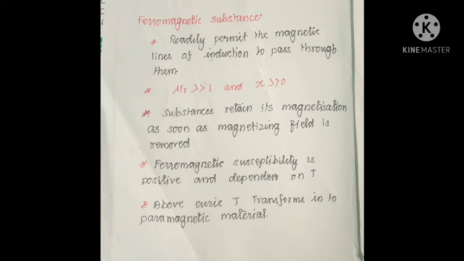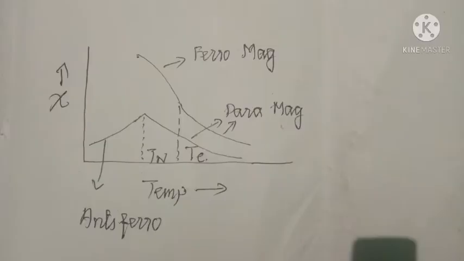One more important point, and the most important factor: when it is removed from the magnetic field, these ferromagnetic materials retain their magnetism. Hence these are ferromagnetics. And when you increase the temperature above the Curie temperature, these ferromagnetic materials become paramagnetic. And this diagram is the most important one.